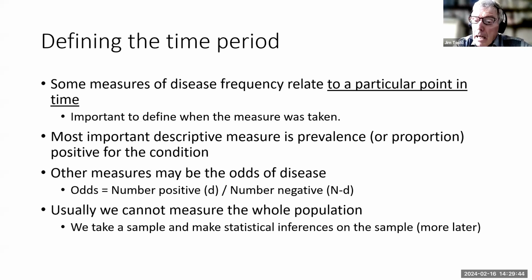The lifetime prevalence might also be called lifetime incidence or cumulative incidence. There are many different words that are used there. But prevalence, strictly speaking, refers to the proportion of people who have that condition at one particular point in time. Lifetime prevalence covers the whole of the lifetime, but strictly speaking, prevalence is referring to a particular time. Okay.